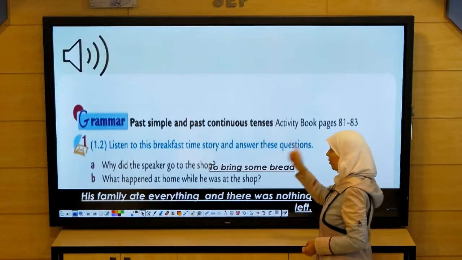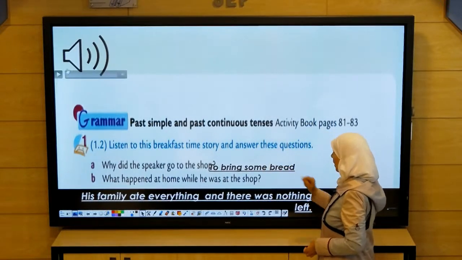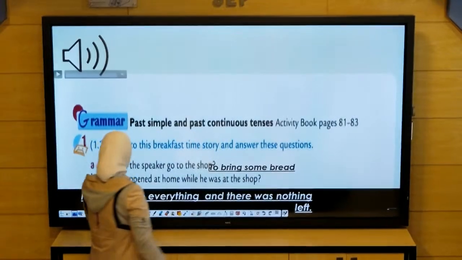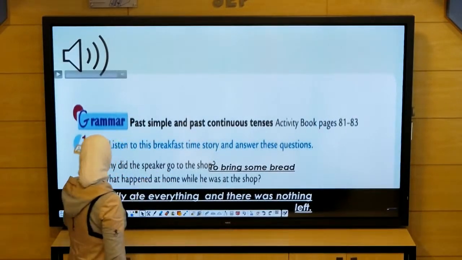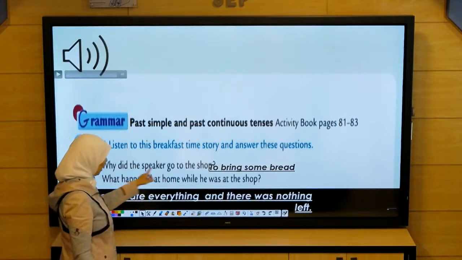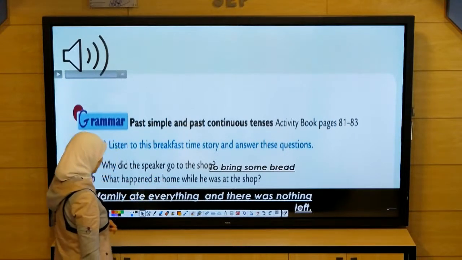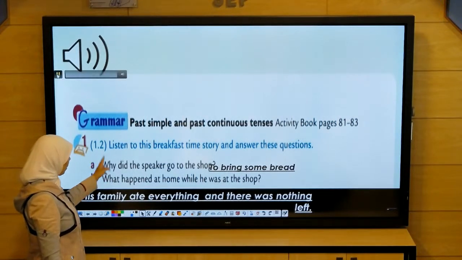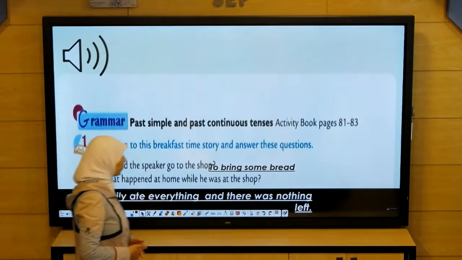Before you listen to this breakfast time story, I want you to read these two questions. First of all, why did the speaker go to the shop? And the second one, what happened at home while he was at the shop? Let's listen and then we'll know the answers to these two questions. Page 12, Exercise 1.